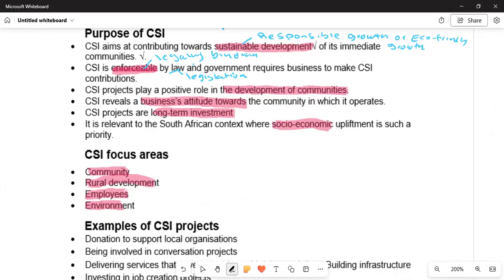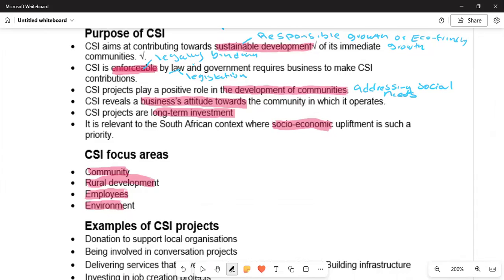Now moving on to another point. CSI projects play a positive role in the development of communities by addressing social needs, such as poverty or education. Now we are moving on to another point.